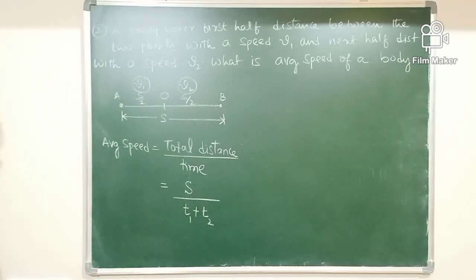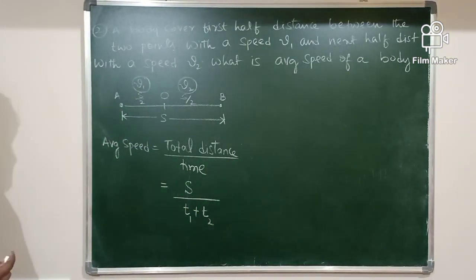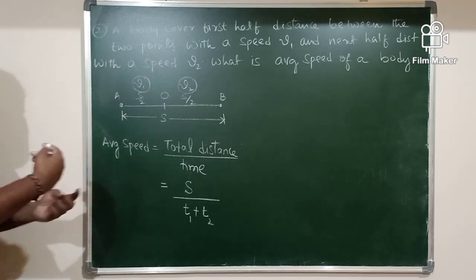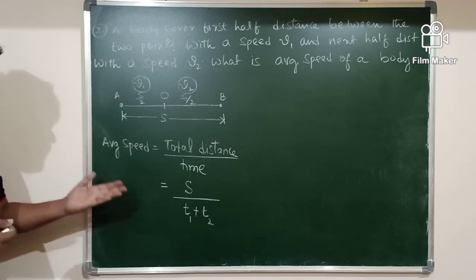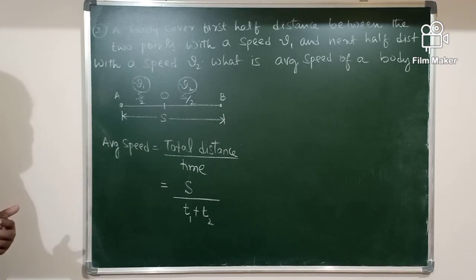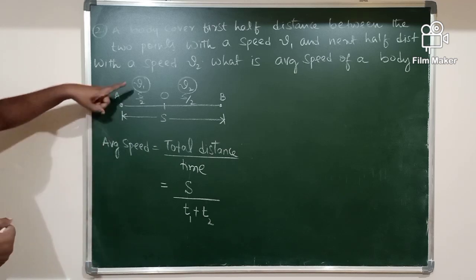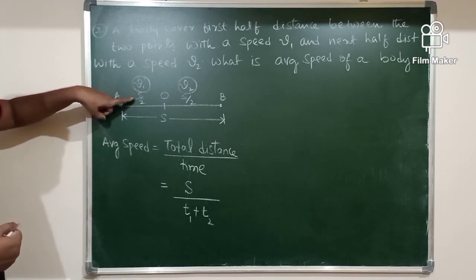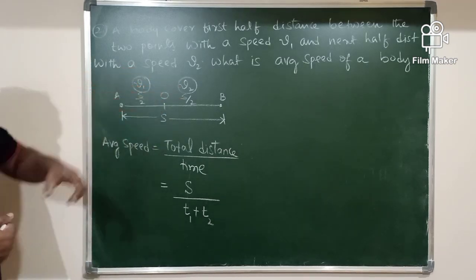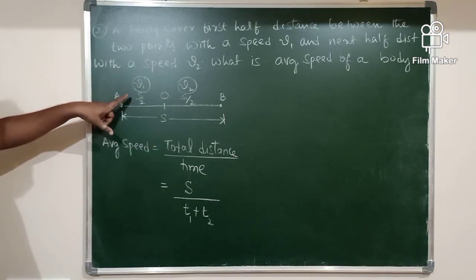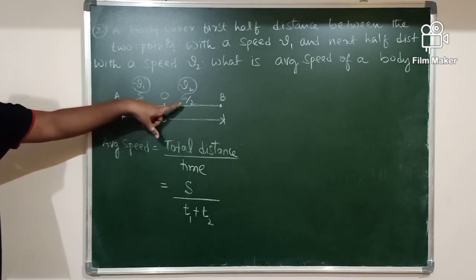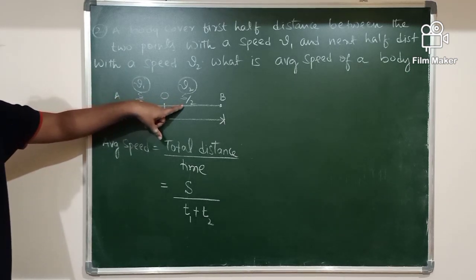Total distance divided by total time here. But T1 and T2 values are not given. Instead of T1 and T2, they have given V1 and S1, V2 and S2. What is S1 here? S1 is S by 2. S2 is S by 2.